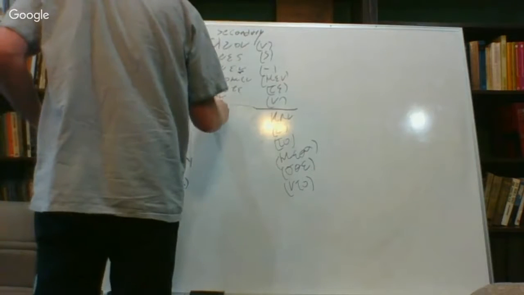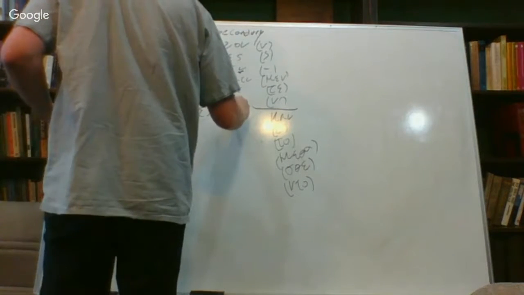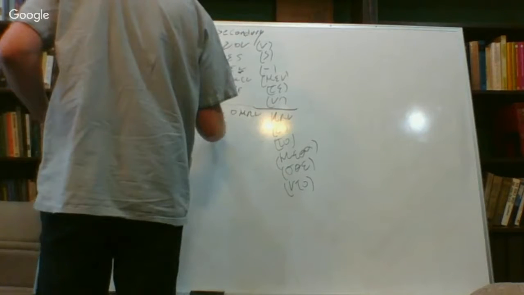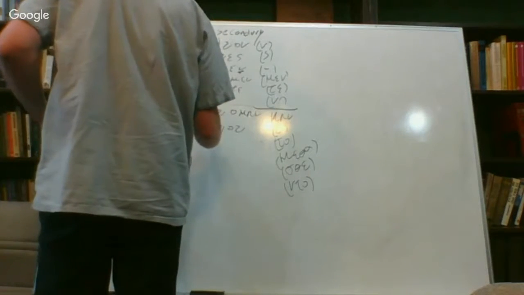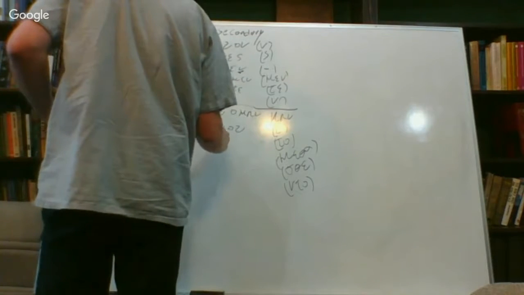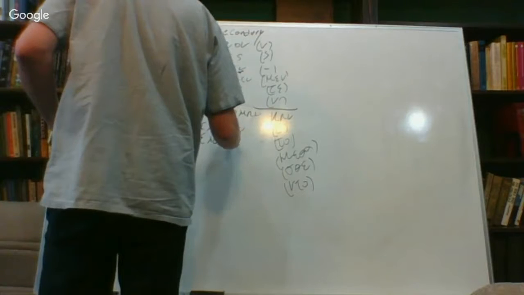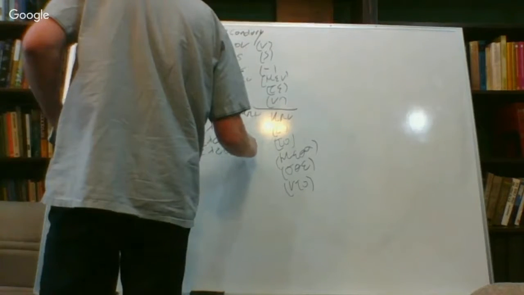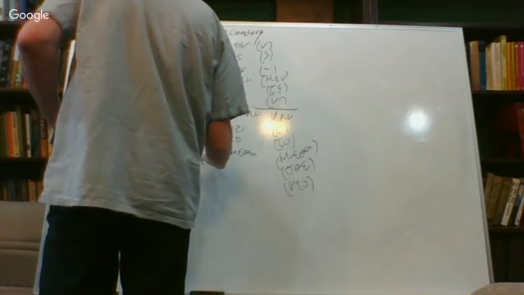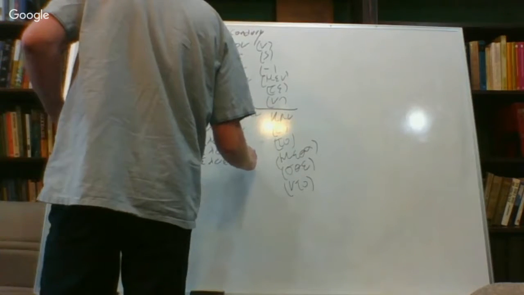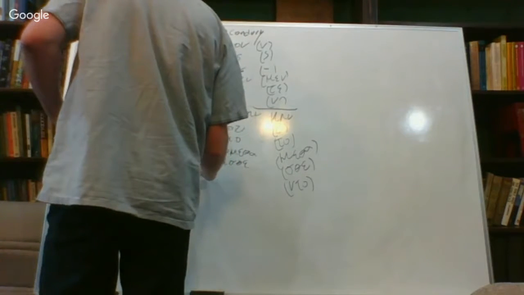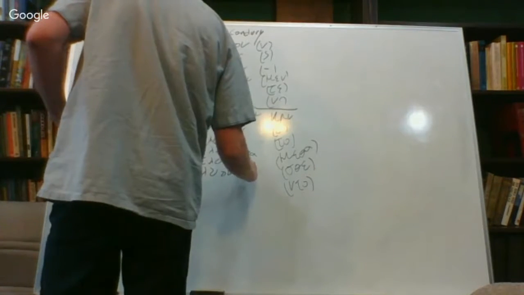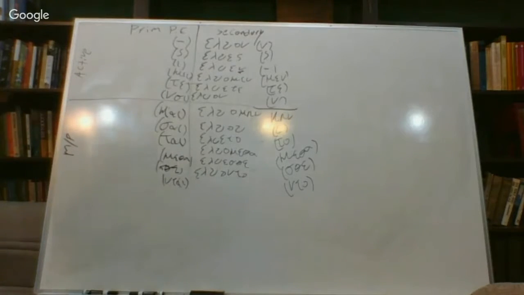And then here we have eluomen, eluou, eluето, eluametha, eluestha, eluanta. This is the paradigm here, and we can break it down here real quickly.